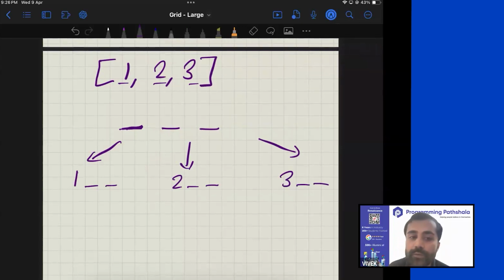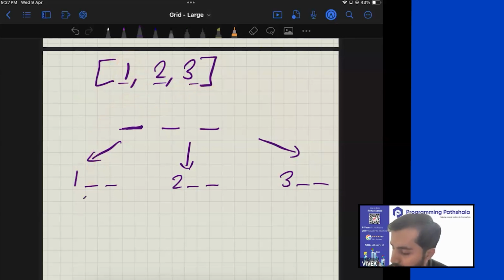And now go on doing the same thing for the subsequent positions also. Now if I ask you how many different elements can come here, what will you tell me? Given that I have already used 1, I can either place 2 over here, or I can place this 3 over here. So there are two choices.